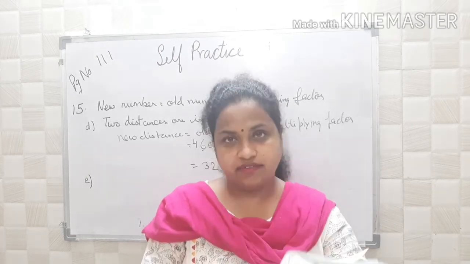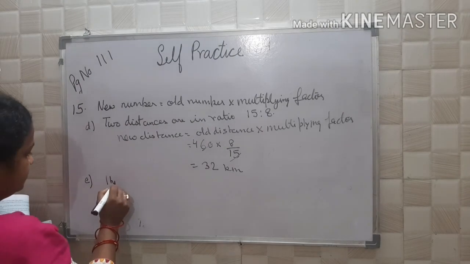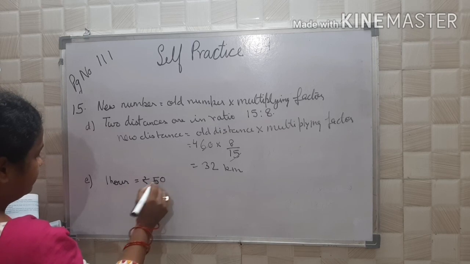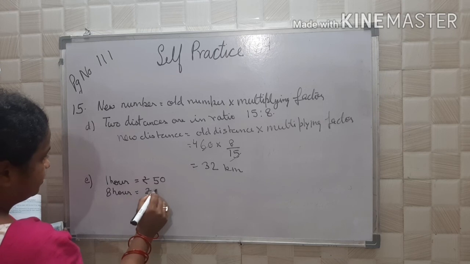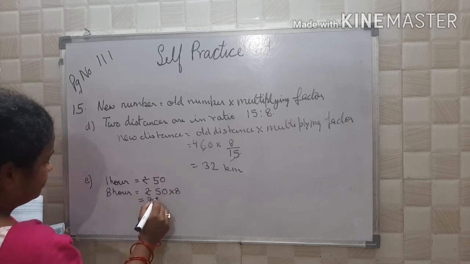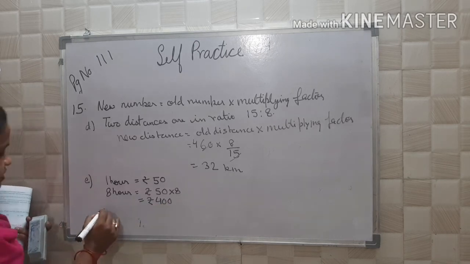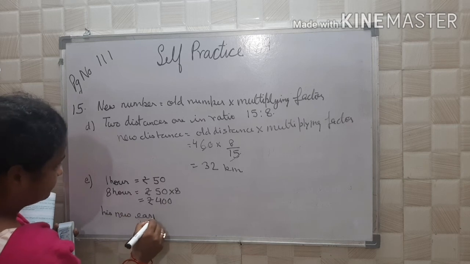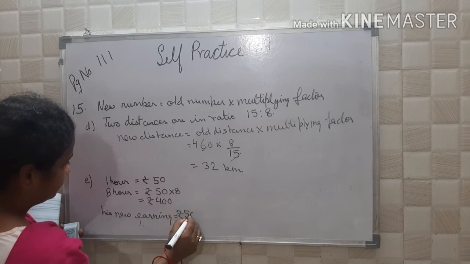So 50 per hour. Okay. So in 1 hour he is getting rupee 50. So in 8 hours how much it will be? 50 into 8, 8 5s are 40, rupee 400. And what is his new earning? Rupee 500.